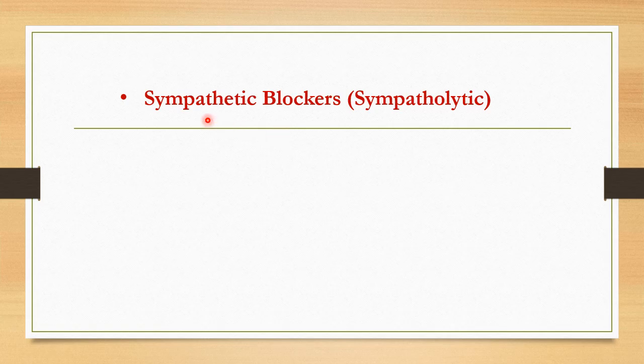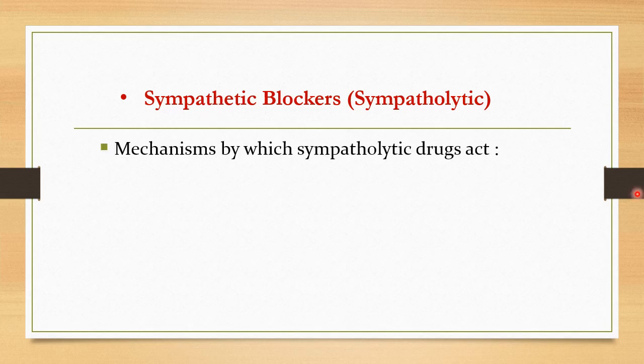Then the second group is the sympathetic blockers, the sympatholytic drugs, meaning drugs whose effect is the opposite of the sympathetic stimulation. They will block the sympathetic effect. They will block the effect of adrenaline or noradrenaline. So those are the sympathetic blocker or sympatholytic drugs. There are various mechanisms by which these will act.